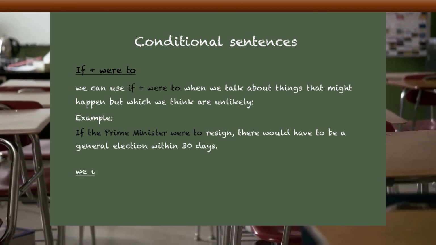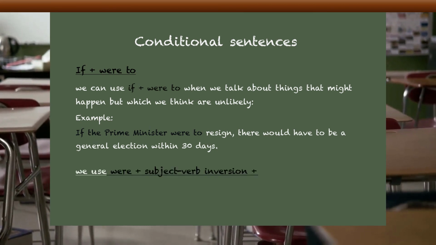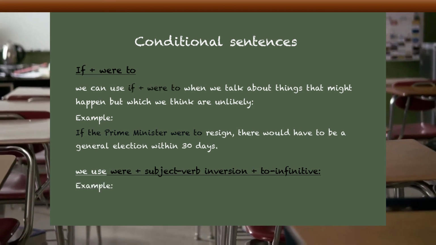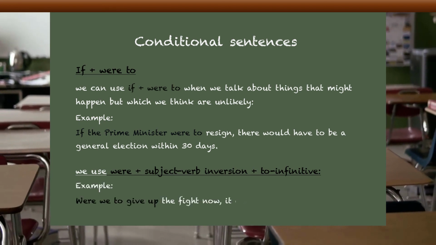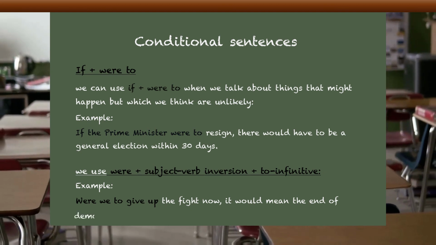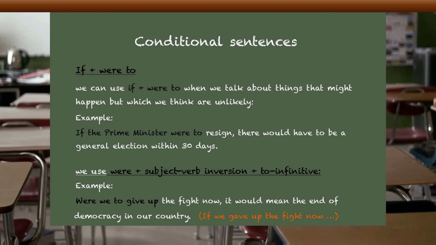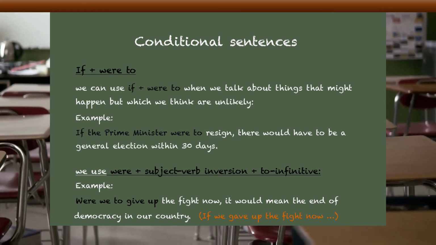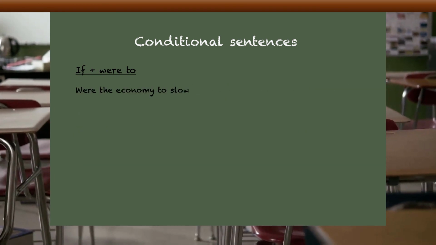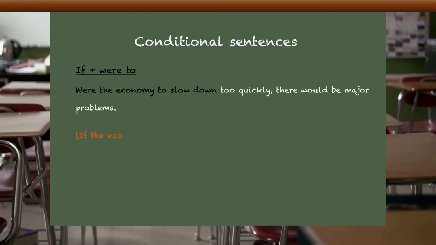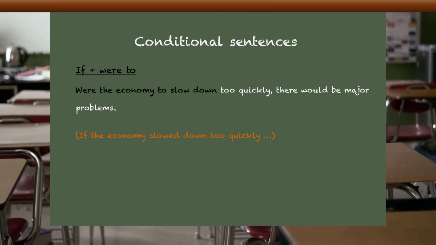In even more formal styles, we can use were plus the subject, with inversion, plus to infinitive. For example, were we to give up the fight now, it would mean the end of democracy in our country. Meaning, if we gave up the fight now. Another example: were the economy to slow down too quickly, there would be major problems. Meaning, if the economy slowed down too quickly.